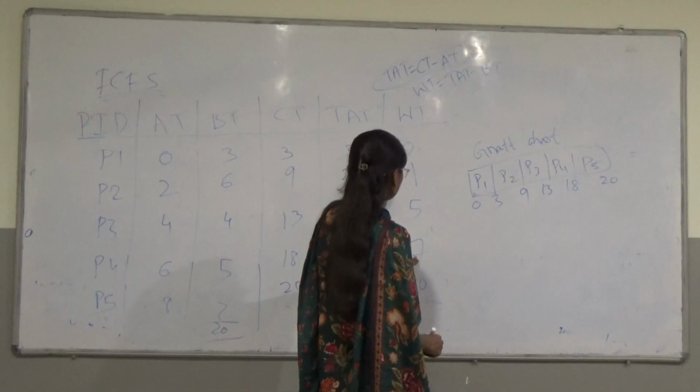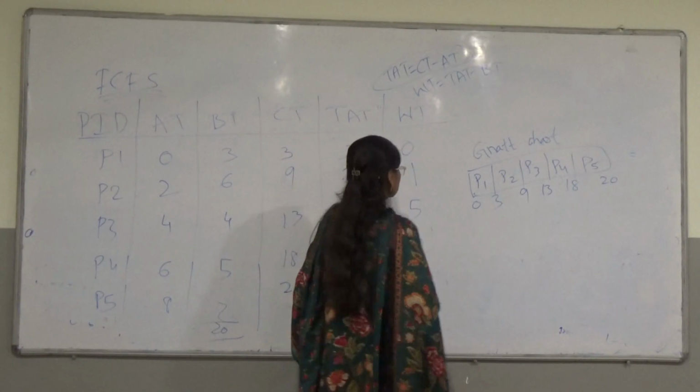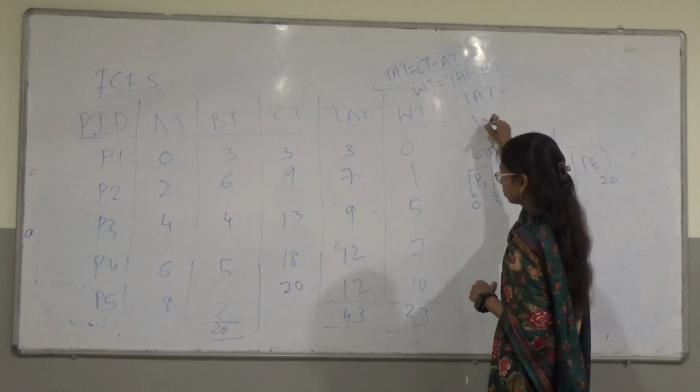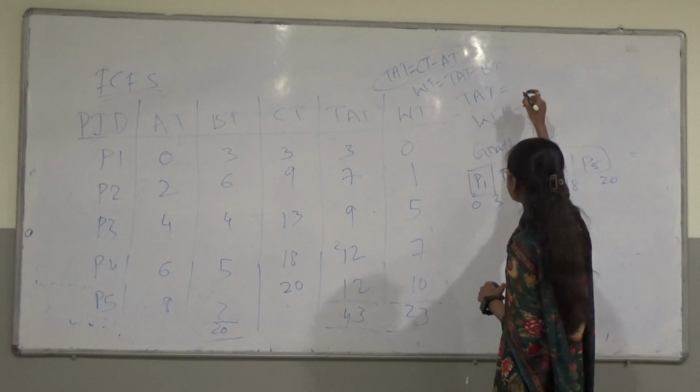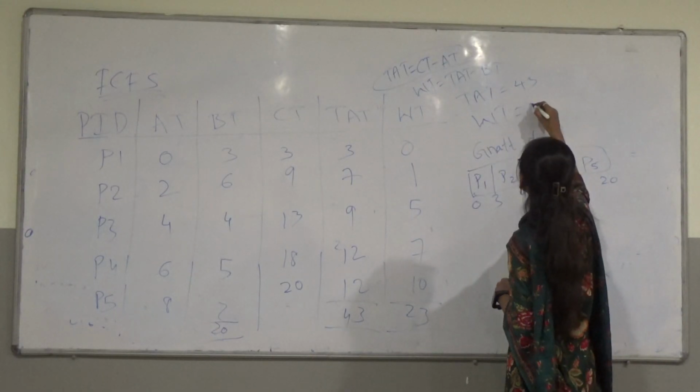Next this one, 17, 18, 19, 20, 21, 22, 23. So TAT total we got is 43. WT total we got is 23.